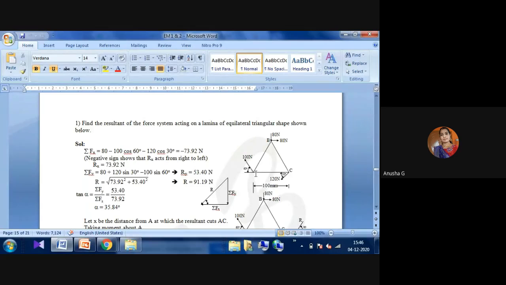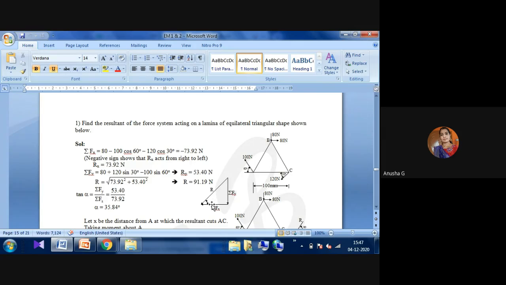Once we get Rx and Ry, we will find the resultant R equals square root of sigma Fx square plus sigma Fy square. Then we will get the resultant force R equals 91.19 Newton. Here you can observe Rx is in the left direction due to the negative value, and Ry is in the downward direction, which is positive. The combination of these two gives the resultant R.